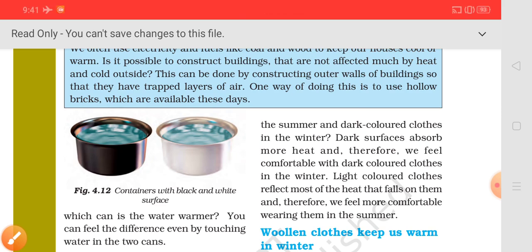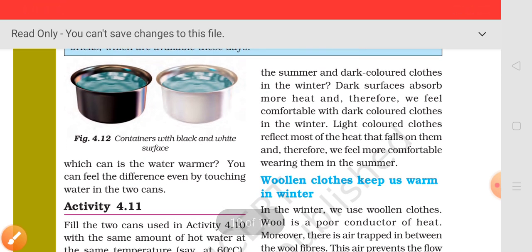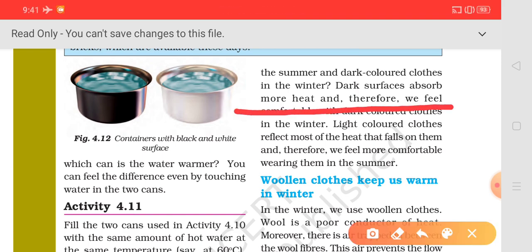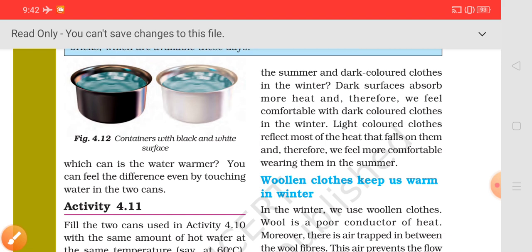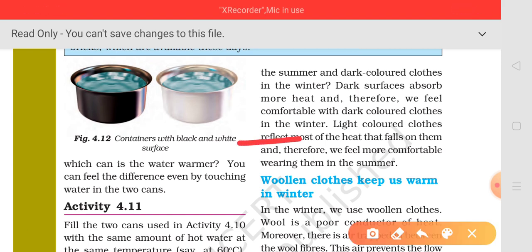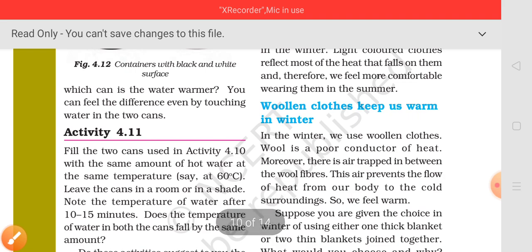Reason is that dark color clothes, meaning dark colors, absorb more heat. Dark surfaces absorb more heat, due to which the temperature of the water in this container which is painted dark black from outside is higher, and the light color reflects most of the heat that falls on it. Okay, so this concept is clear to you. I hope you all have understood this concept.